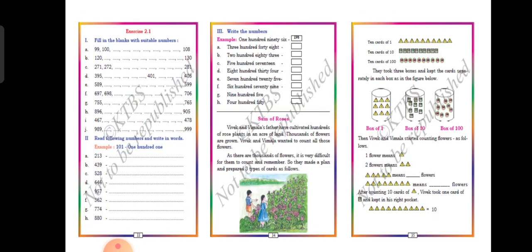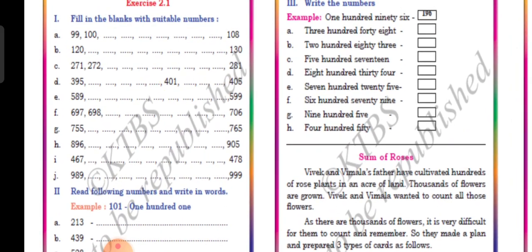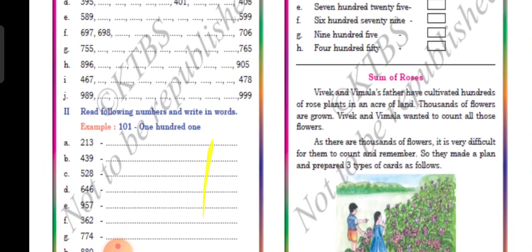Okay, I think you know all these things, so you have to write this. 99, 100, 101, 102, 103 till 108 you should write. Next, 120, counting the numbers. So count the numbers, next numbers, and till the last column they have given, so you have to complete that. Okay, I hope you all have understood this. So A to J you should write and complete.